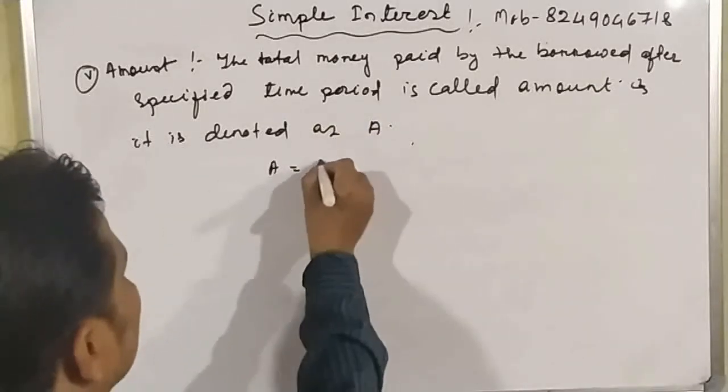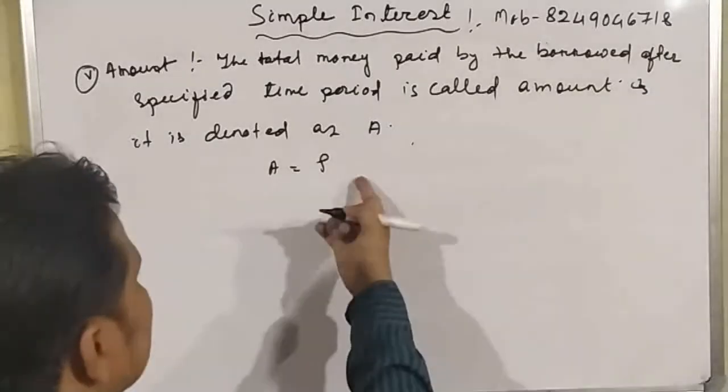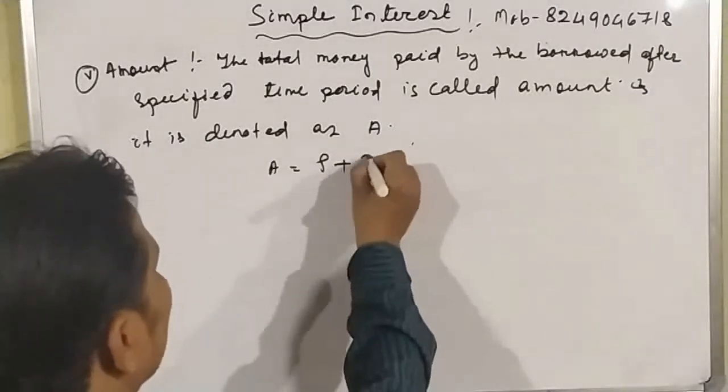That we have to refund the principal as well as the total interest.